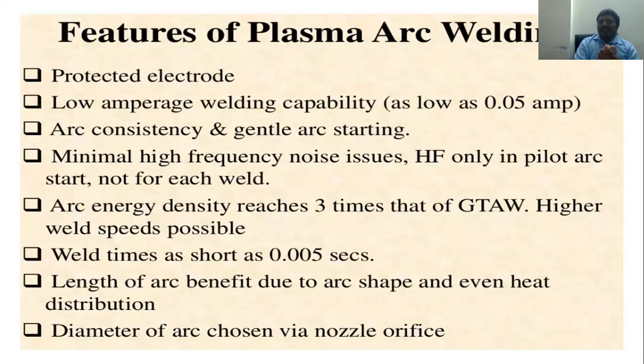The features are that it protects the electrode, has good welding capability, a consistent arc, and generally easy arc starting. We can say higher productivity and a lower degree of deformation of the work. Weld times for spot welds can be about 0.005 seconds. The length of the arc benefits from the arc shape and even heat distribution. The diameter is chosen according to the nozzle orifice.